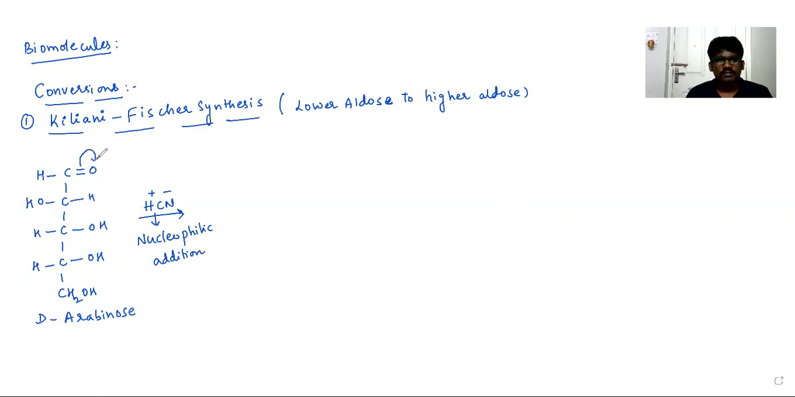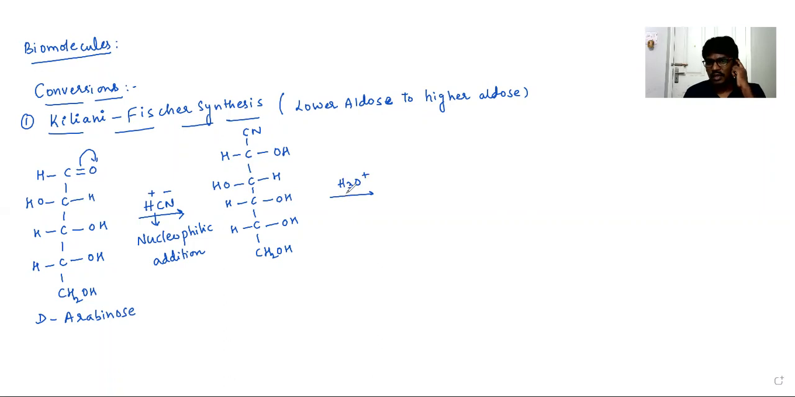Polarize the bond in this way, and then you are going to get HCOH, this carbon connected to CN, and the rest of the structure is the same. See, one extra carbon has been introduced, followed by H3O+. That is hydrolysis in the presence of an acid.